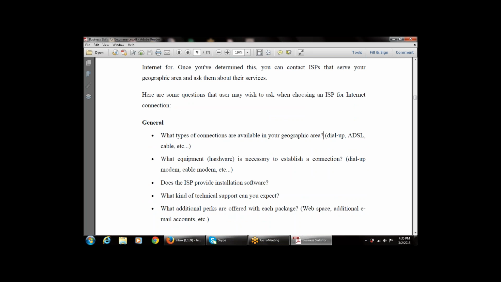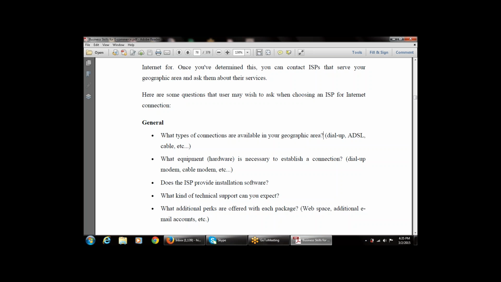Then, what equipment is necessary to establish a connection? That is, what hardware is necessary to establish a connection, whether it is a dial-up connection, a cable modem connection, or any type of connection that is available. The next question is, does the ISP provide installation software? Then, what kind of technical support can you expect from the ISP? This is another question that must be considered while choosing the ISP.